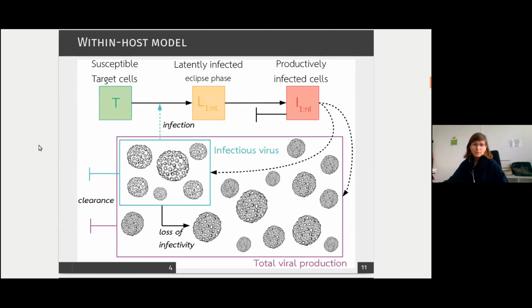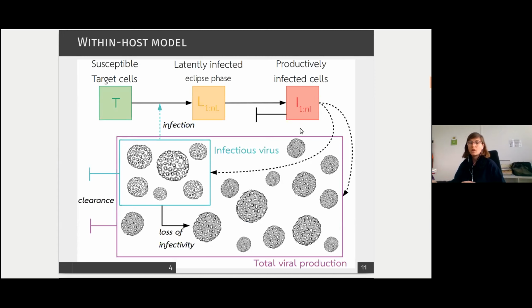So this is the within-host model we developed. So it's quite simply representing the change of health state of the target cells of the host, which are susceptible. And then when they get infected by an infectious virus, they go through an eclipse phase. So the virus has entered the cell, but the cell is not producing new virus yet. And then the cell becomes productively infected.